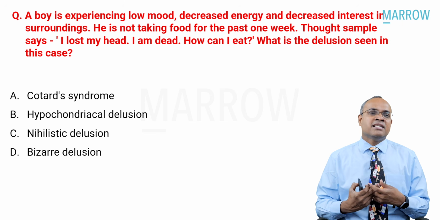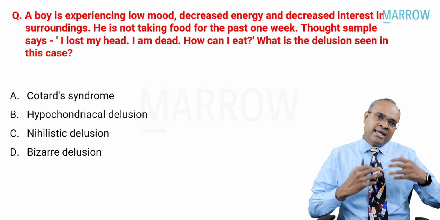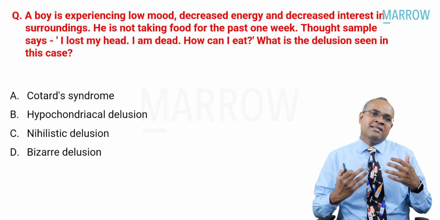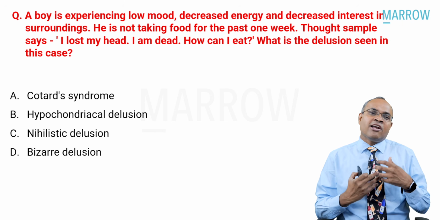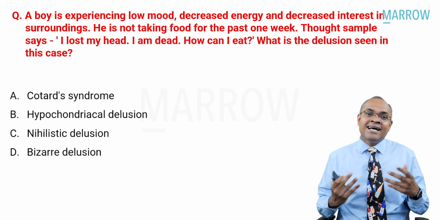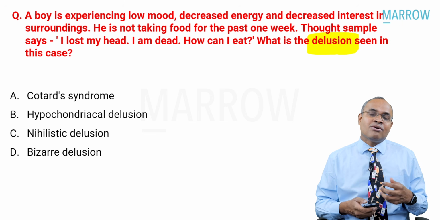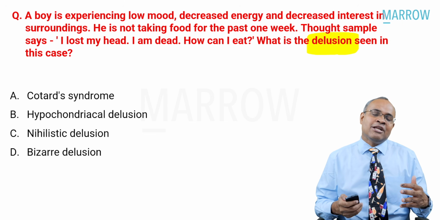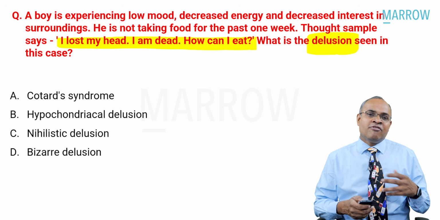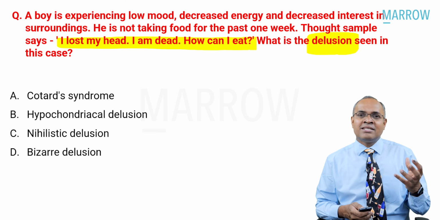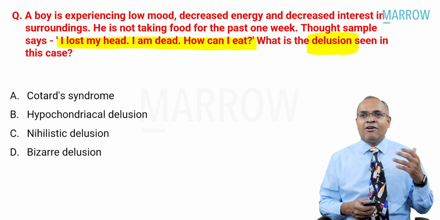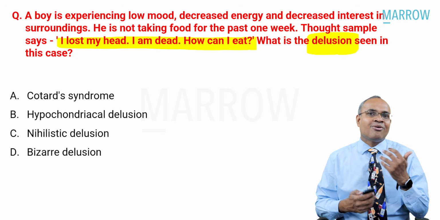This thought sample says the guy's mental status examination has a thought sample of, "I lost my head, I am dead, how can I eat?" So what is this delusion is what they've asked. What is the question? The question is about what this delusion is. Now, for you to know what delusion this is, you need to see the content of the thought. He's saying, I lost my head, I am dead, how can I eat?